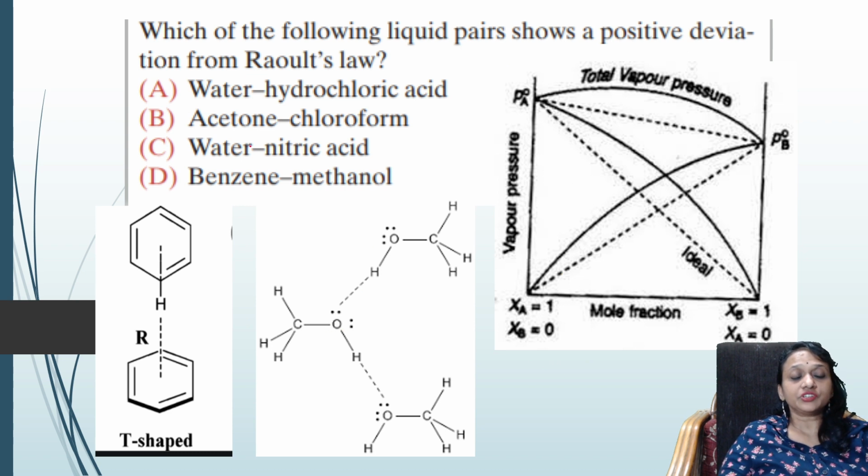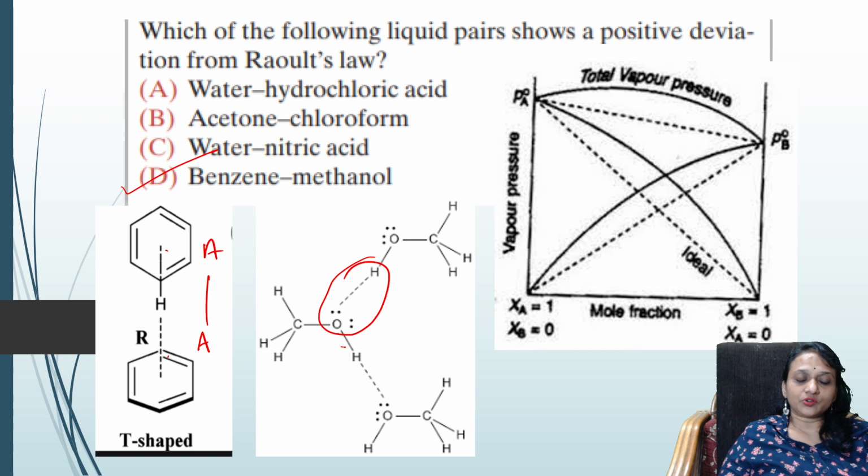All right. Next one. Very important. Which of the following liquid pairs show positive deviation from Raoult's law? Okay. See here. They have given these options. I'm marking this as D. Why? See here. This is benzene, this is AA. This is methanol, hydrogen bonding, this is BB. Now see, what happens? When I check AA interactions and BB interactions, benzene and methanol interactions, right?